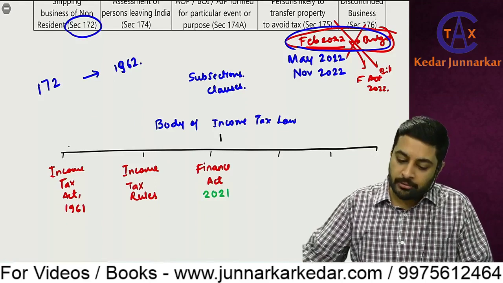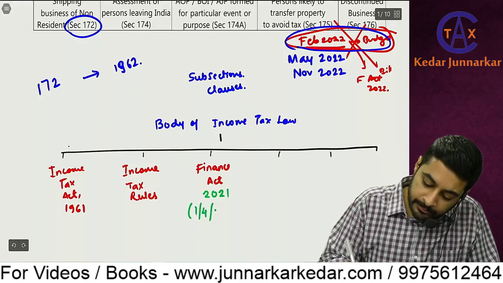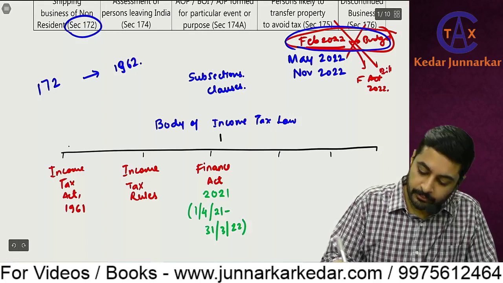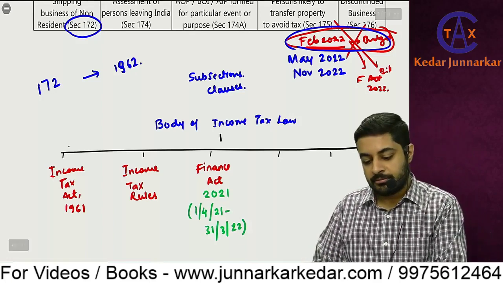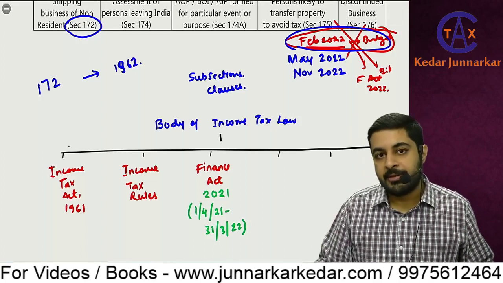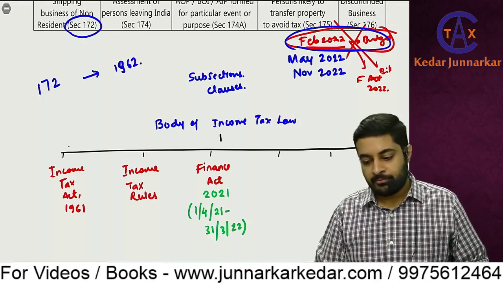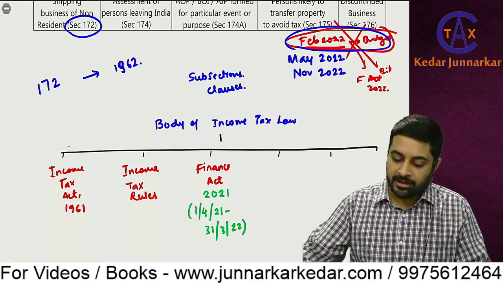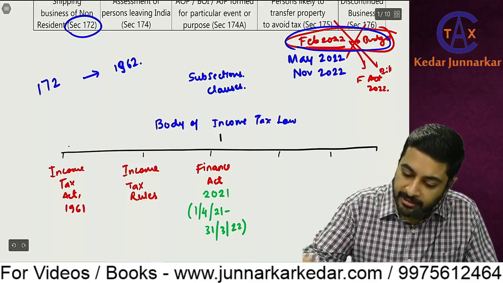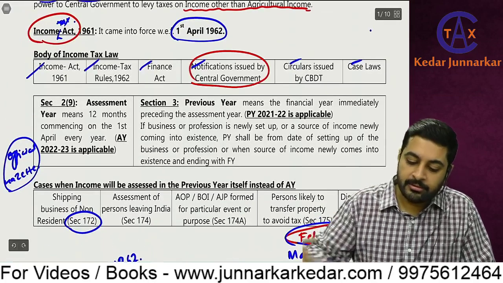So Finance Act 2021 is applicable from 1/4/21 to 31st March 22. But you will say that my exam is after this, my exam is in May 22. Still, this Finance Act is applicable. So this Finance Act 2021 we are going to study. Then notifications.